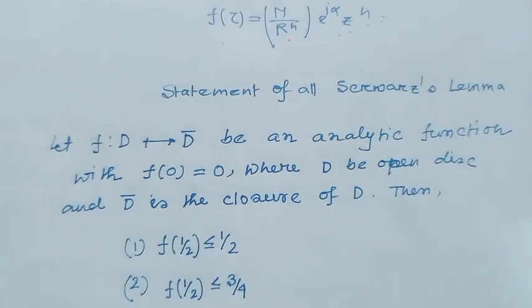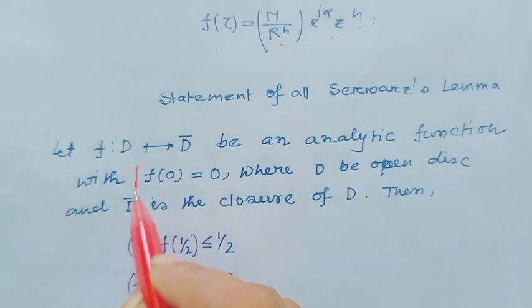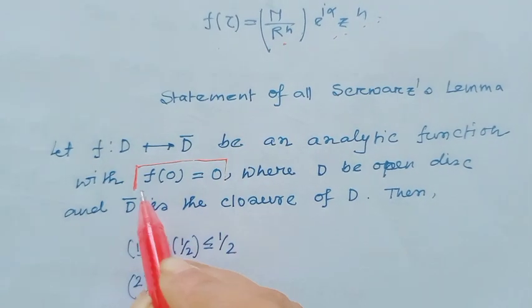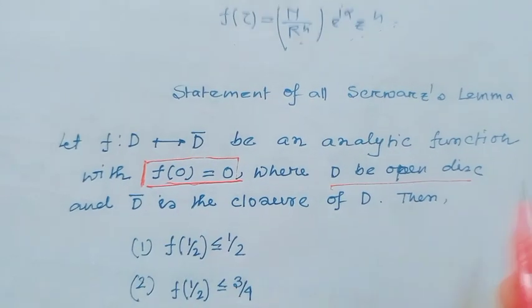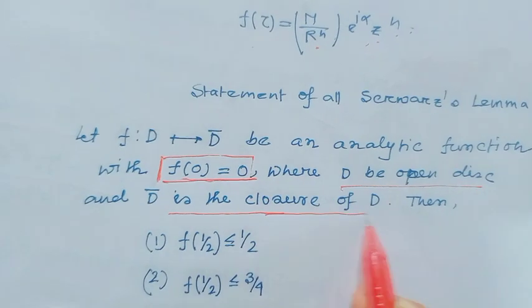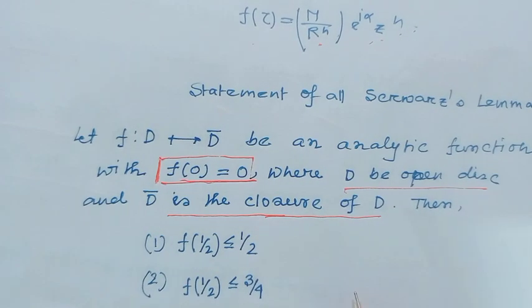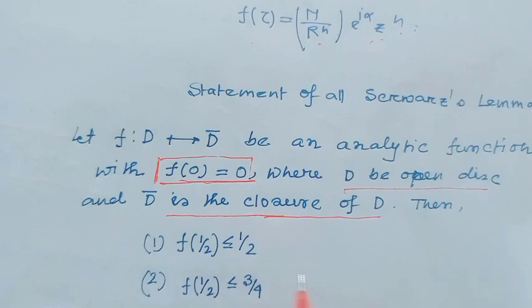Next question: let f be a function from D to D closure, meaning open disc to closed disc with radius 1, under the condition f(0) = 0. Since f(0) = 0, we can apply the Schwarz lemma, where D is the open disc and D closure is the closure of the disc. First, |f(1/2)| ≤ 1/2.